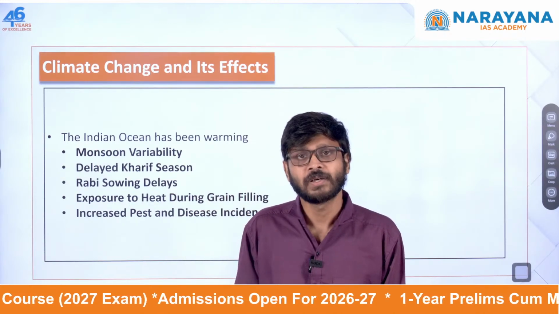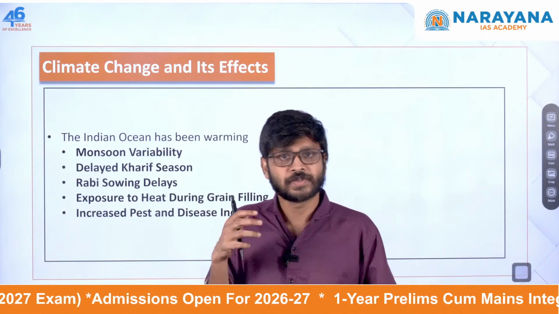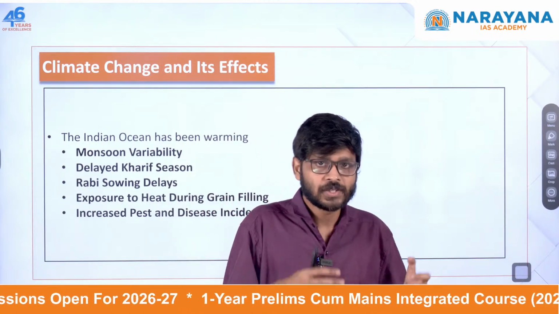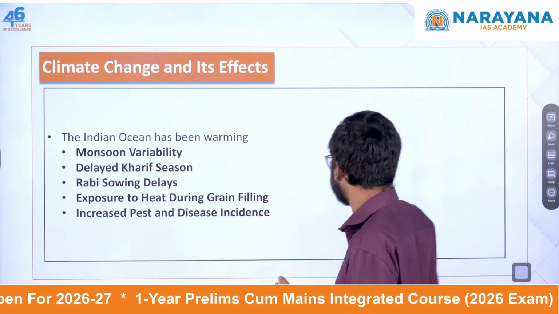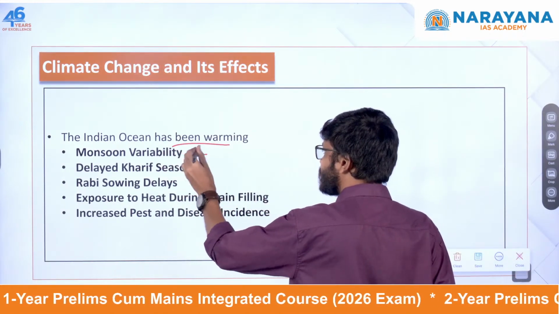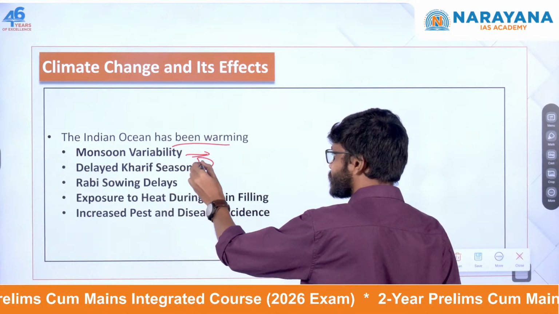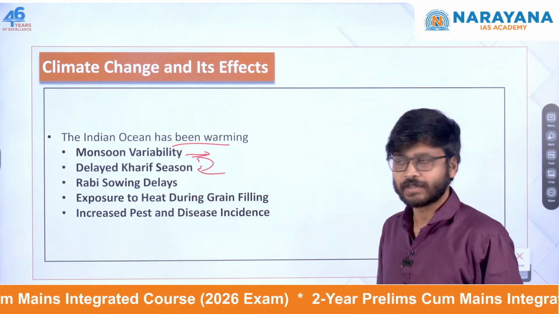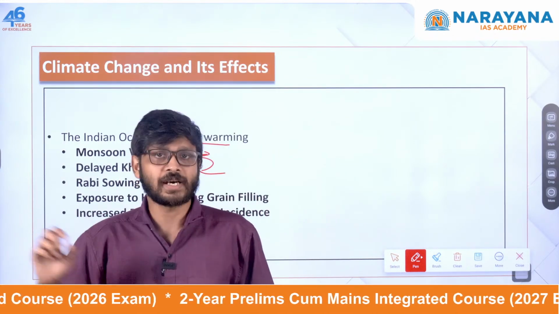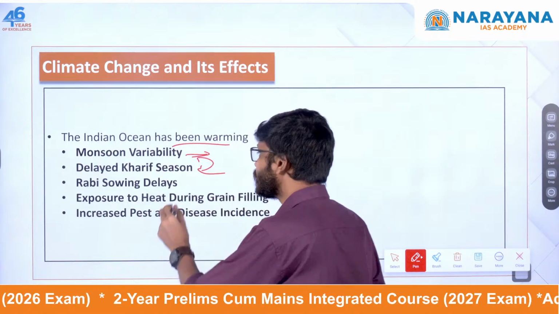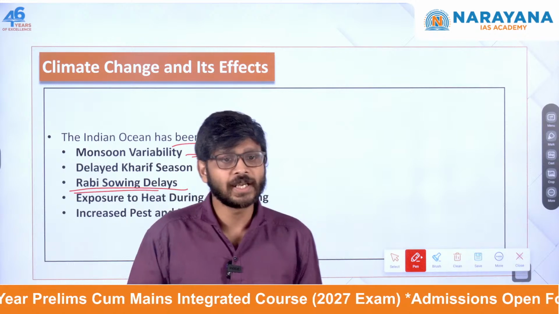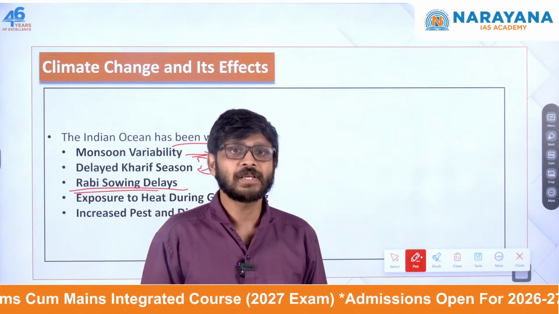So the monsoon will become irregular. If the monsoon is delayed, it will affect both the Kharif as well as the Rabi season. So Kharif will be delayed. It goes like this: the Indian Ocean is warming, so the monsoon will be variable, so it will cause a delayed Kharif season. Delayed Kharif season means delayed Kharif sowing and delayed Kharif harvesting. So that will again lead to delayed Rabi sowing, and delayed Rabi sowing means delayed Rabi harvesting also.